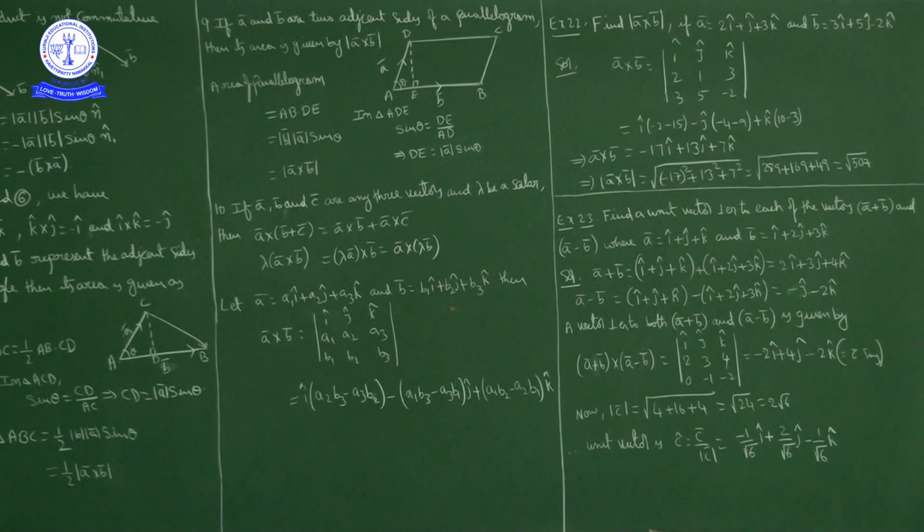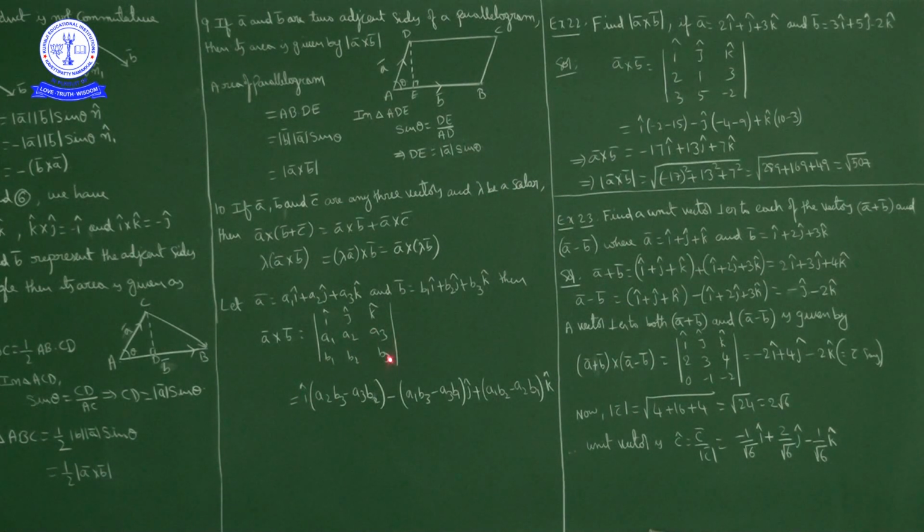So A bar cross B bar is a determinant of, first we will write the unit vectors I, J, K. Next the A vector components A1, A2, A3. Next B vector B1, B2, B3. And this you know how to calculate the determinant. I cap into, hide this row and this column, this product minus this product.